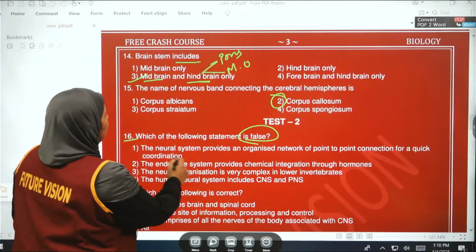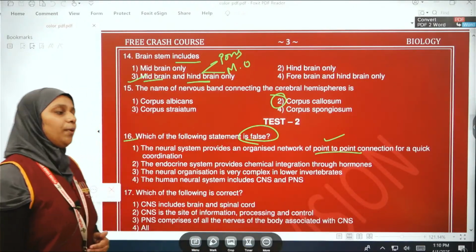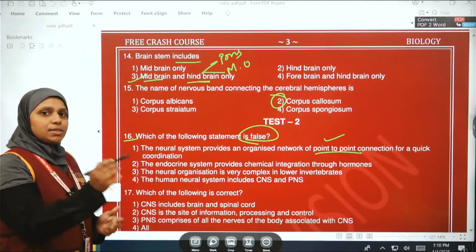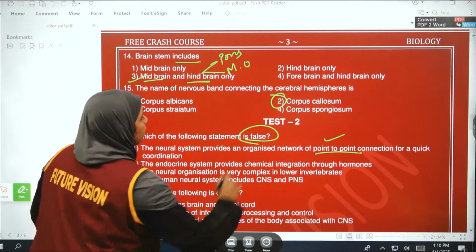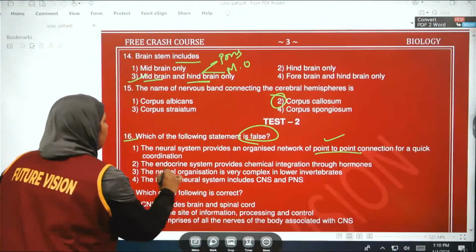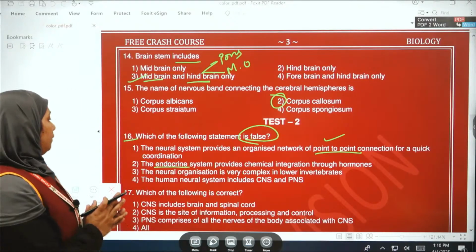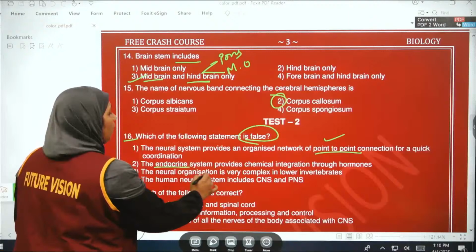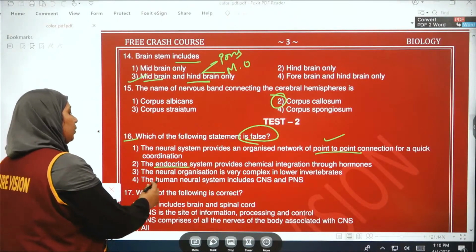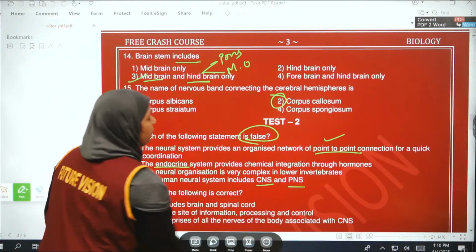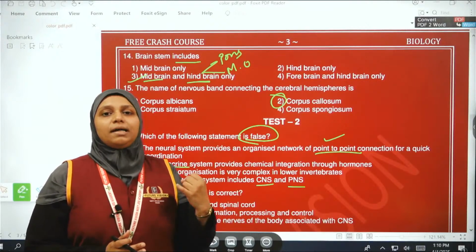And the true one, the neural system provides an organized network of point to point connections for quick coordination. Yes, obviously it is correct. Then the second one, the endocrine system provides chemical integration through hormones. Yes, the endocrine system is concerned with the secretion of hormones. Then the third one, the neural organization is very complex in lower invertebrates. Wait, I will say. Then the fourth one, the human neural system includes CNS and PNS. Yes, the neural system is broadly divided into two parts, CNS and PNS.